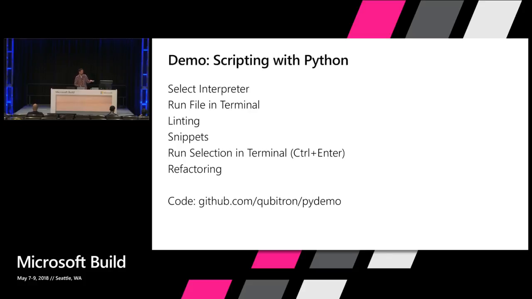And by the way, all this code, if you want to play with it yourself, is available on my GitHub account, Cubitron. Again, my name is Dan Taylor, which is a very popular name. There were actually 1.8 Dan Taylors at Microsoft, and one of them was on the same floor as me. So I have to be creative with my GitHub names.